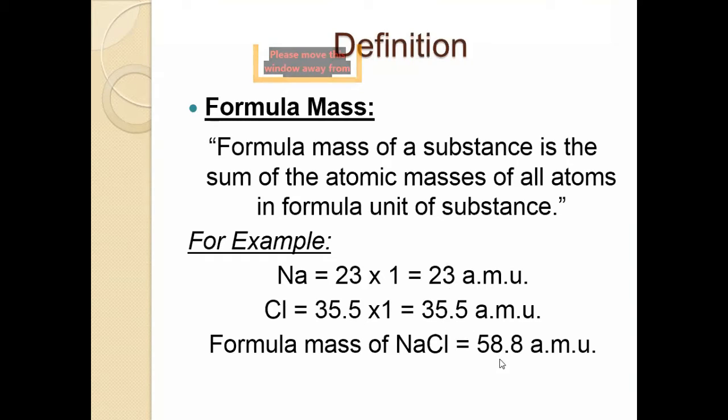What will you get? You will get 58.5 AMU, atomic mass unit. This is the formula mass of sodium chloride, 58.5 atomic mass unit. Students, take a screenshot of this slide.